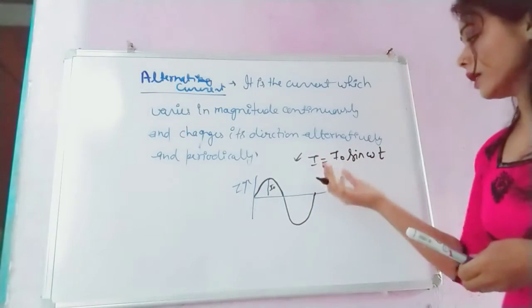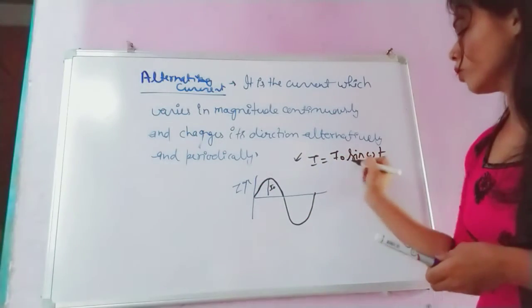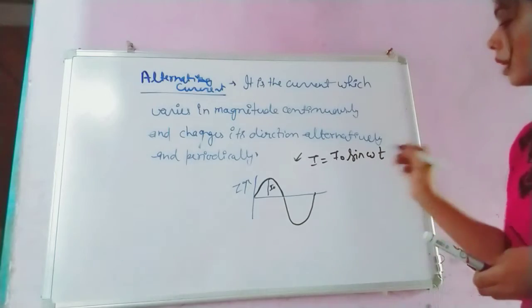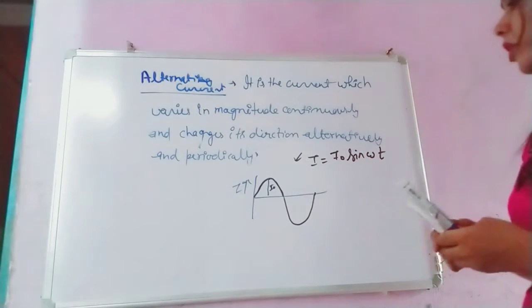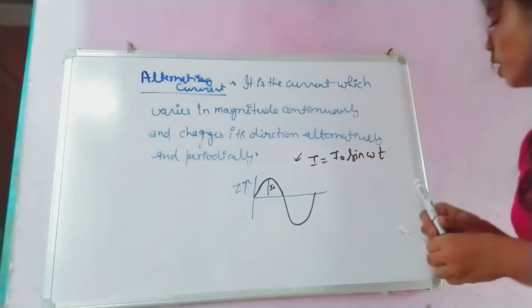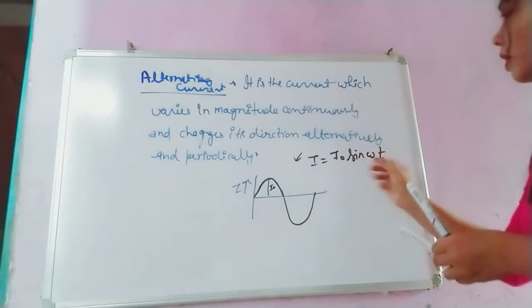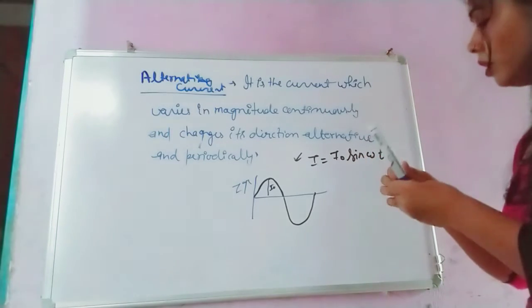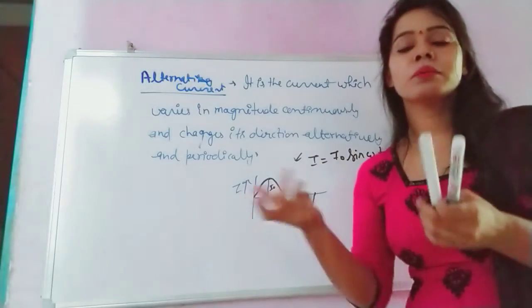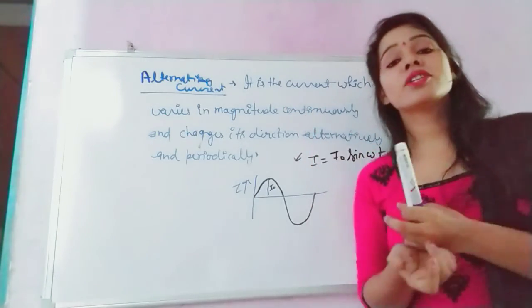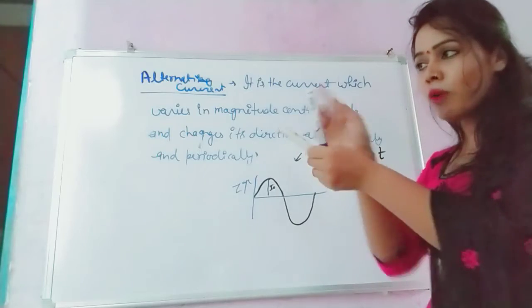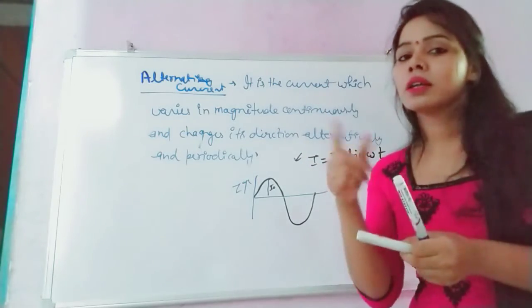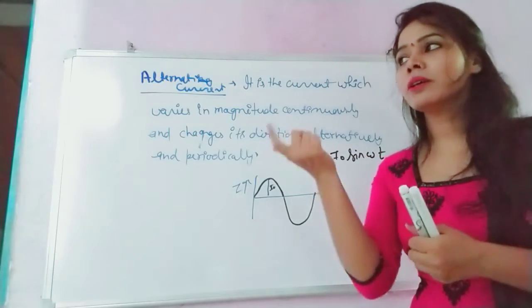Okay, so in that case you found the expression for the current, I equals I0 sine omega t. Let's see how we are getting the different values. If you substitute the value of omega t, meaning this angle, you have studied in electromagnetic fields in the AC generator that omega t was the angle of the coil with the magnetic field. Do you remember that?